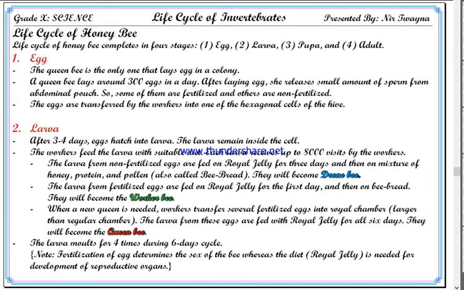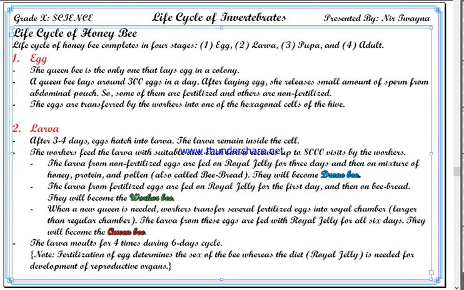Okay, the larva from non-fertilized eggs, look here, this is a very important point. The larva from non-fertilized eggs are fed on royal jelly for 3 days. Royal jelly is a special type of food produced by bees which has a very high concentration of nutrients. It is highly nutritious food.